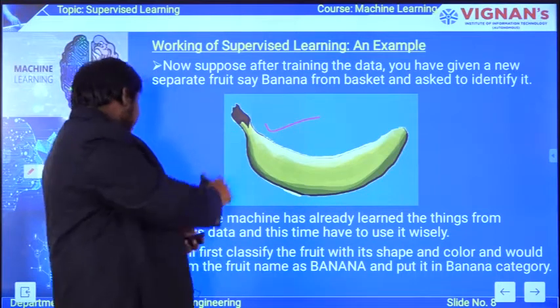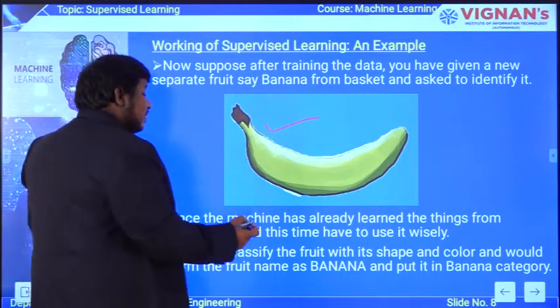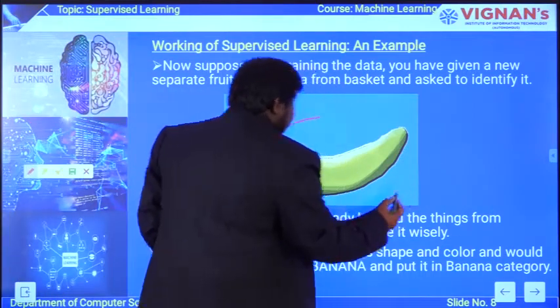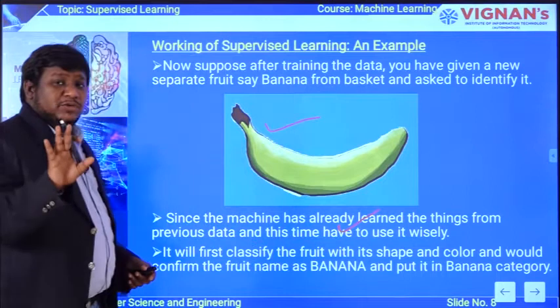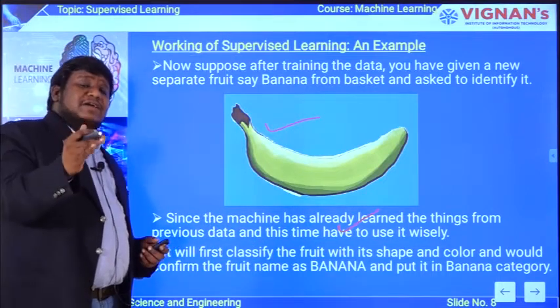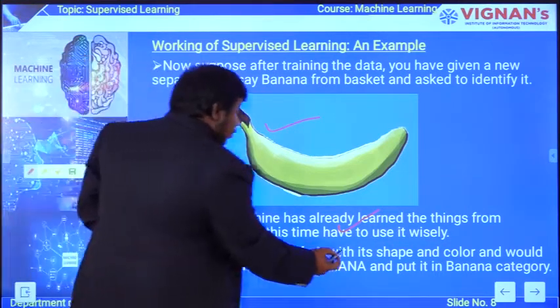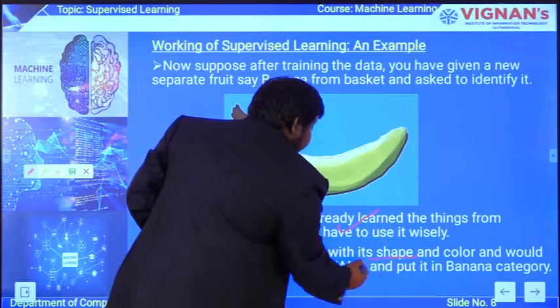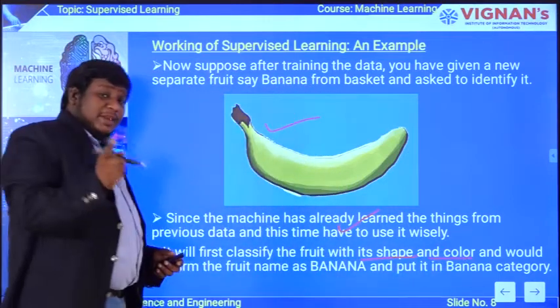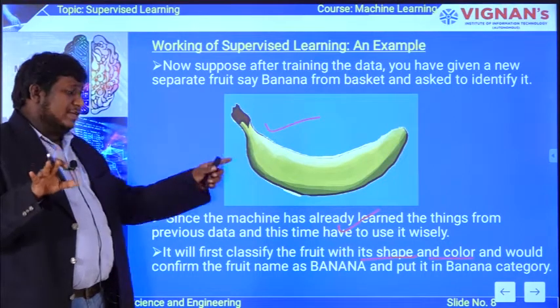See how it works. Since the machine has already learned from previous data, this time it has to use it wisely. So this is the process the machine is going to do. It will analyze the previous data, and based on that previous data, it is going to take its own decision. So it will first classify the fruit with its shape and color. Because if you remember the old slide, there we are giving the shape and color of the fruits, whatever fruits are there in the basket.